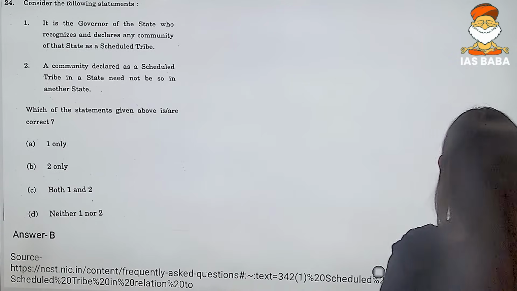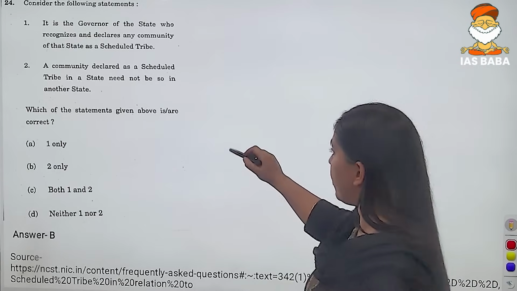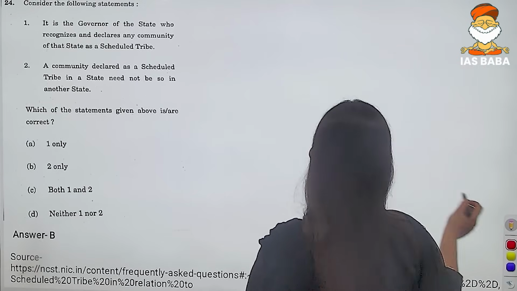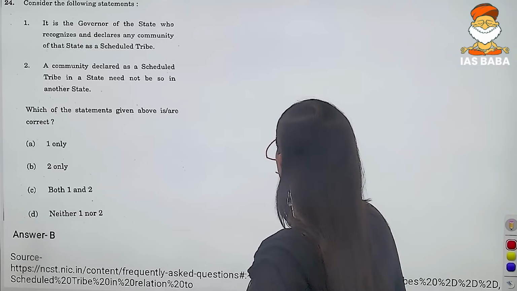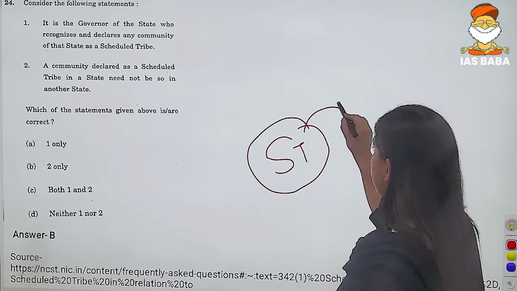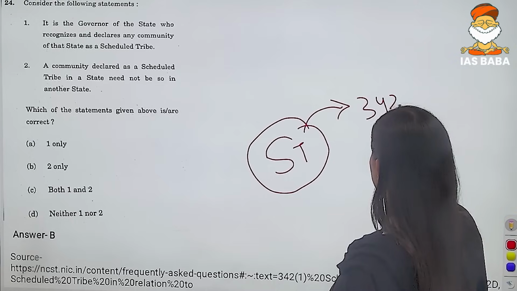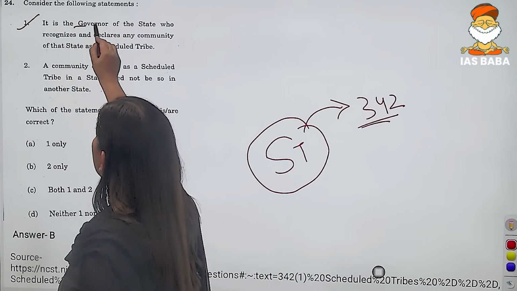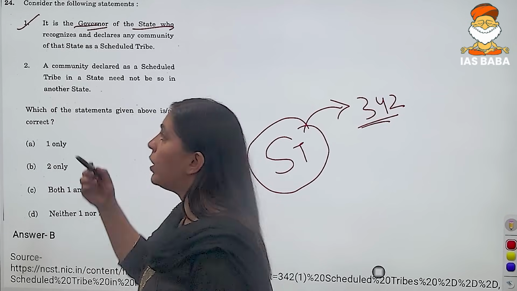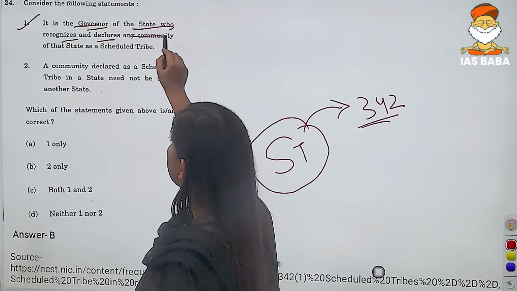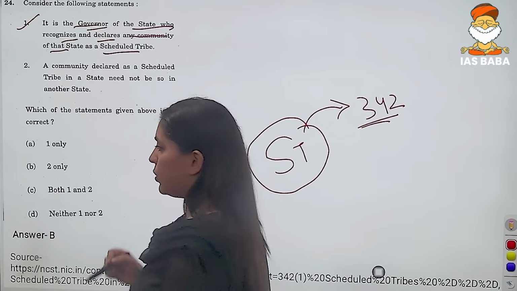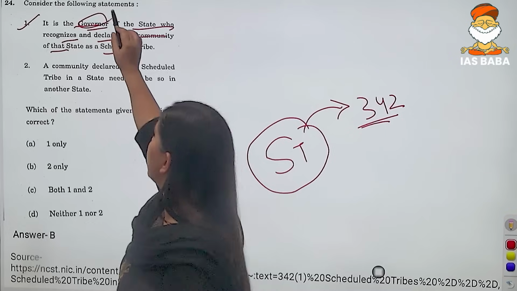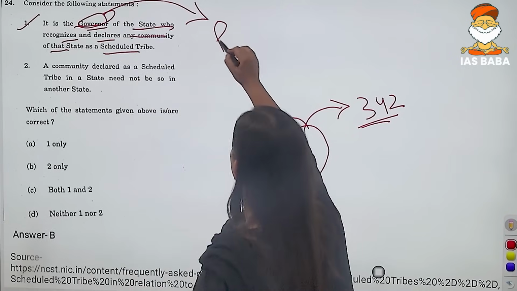Now we have question number 24, which is from the topic of scheduled tribes. That is under Article 342. Right. If we read the first statement, that it is the governor of a state who recognizes and declares any community of that state as a scheduled tribe, this particular statement is wrong because it is not the governor, rather it is the president.